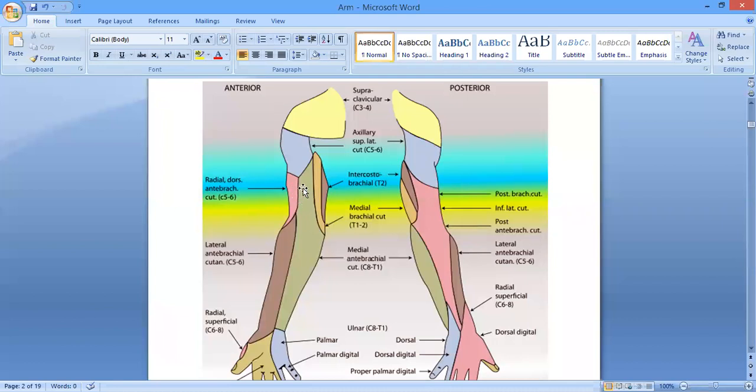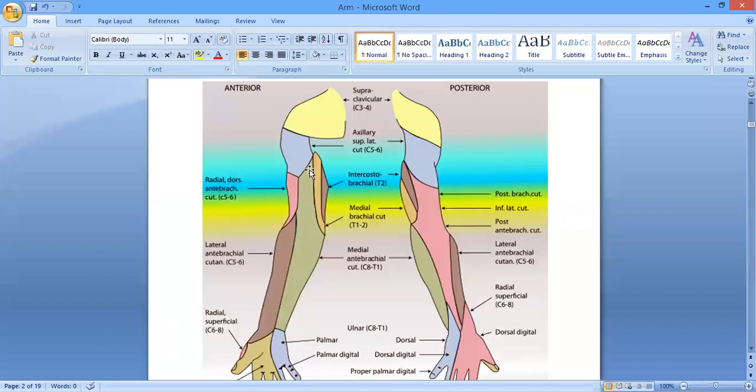Now here you can see between these two, the medial cutaneous of the arm and the lower lateral cutaneous of the arm, you can see a narrow strip. This narrow strip is basically the skin which is covering the biceps muscle. The small strip present over the anterior aspect is supplied by the, who will tell? I told you, you studied it in the forearm. Medial cutaneous nerve of the forearm.